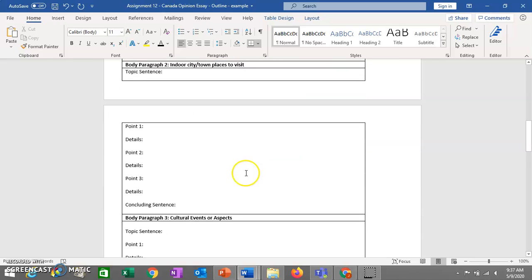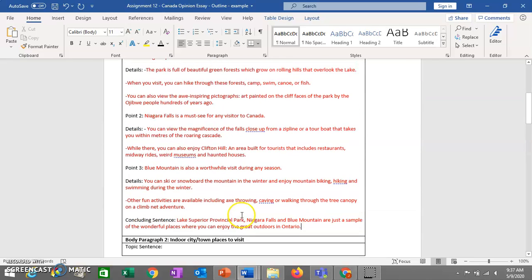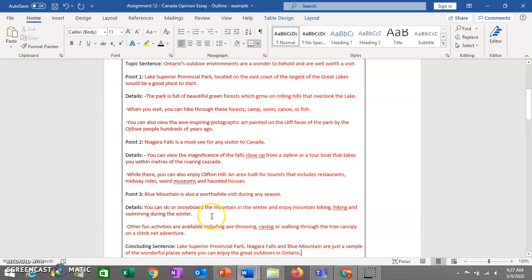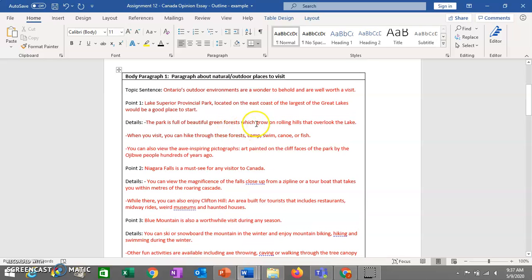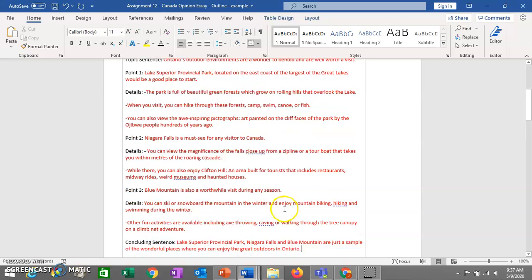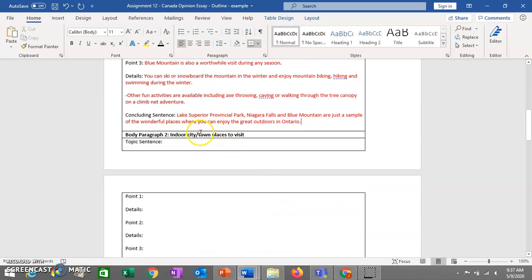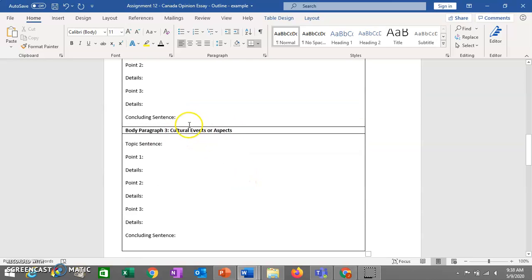Your body paragraph 2 and body paragraph 3 will be formatted exactly the same way as paragraph 1. So that's why I haven't filled them out for you. If you can see how this one works, the other ones are pretty much exactly the same, just the topic's going to be different. Instead of talking about natural outdoor places, you're going to be talking about the indoor city or town places that you mentioned in your slideshow. And then in the 3rd paragraph, you're going to talk about the cultural events or aspects.